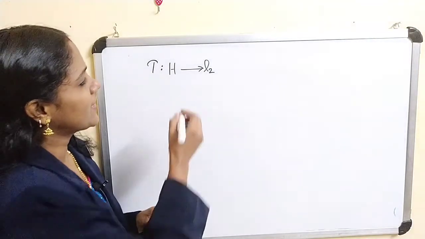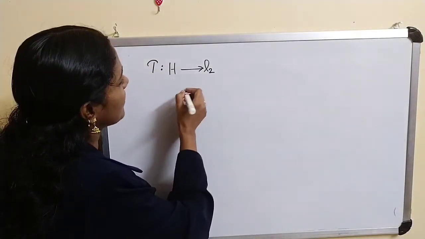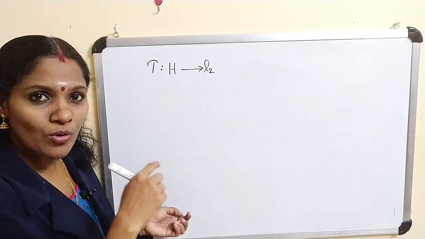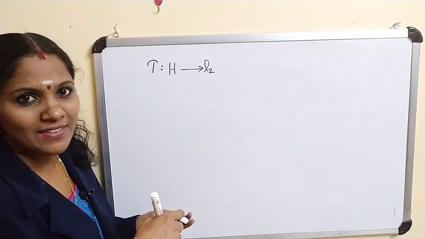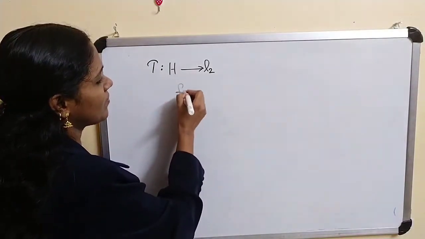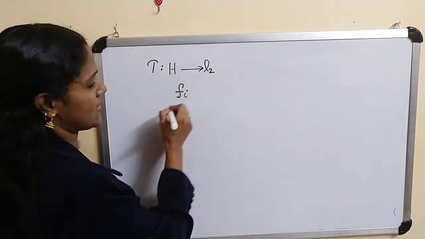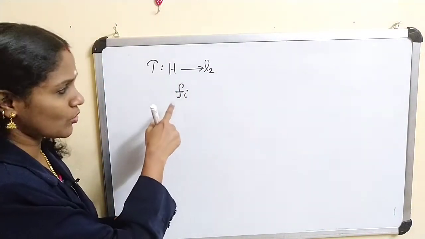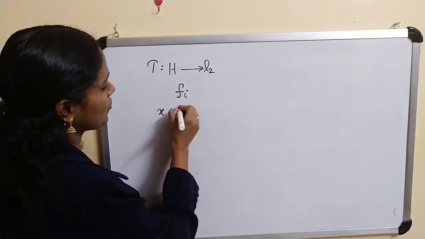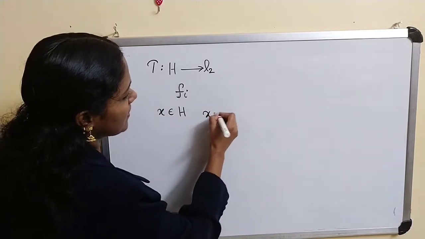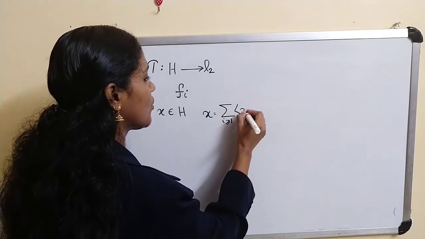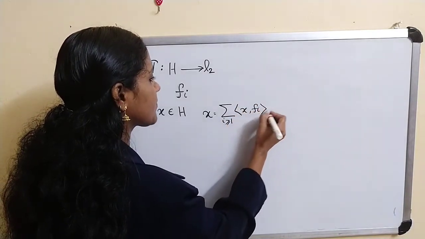Okay. And another result related to basis: a complete orthonormal system forms a basis in H. So consider a complete orthonormal basis in H. Let fi be the orthonormal basis in H. Therefore for every x belongs to H, you can write x as sigma i greater than or equal to 1 inner product of x, fi, fi.